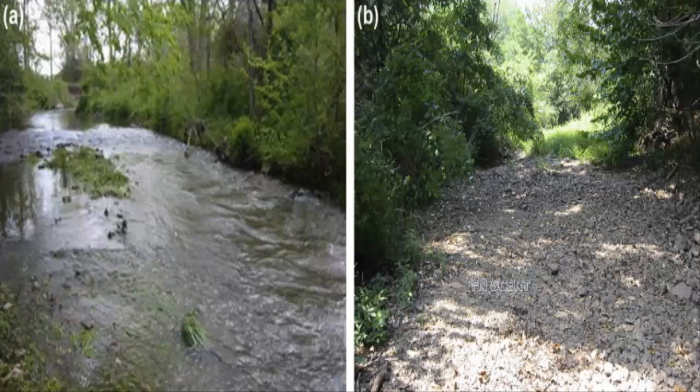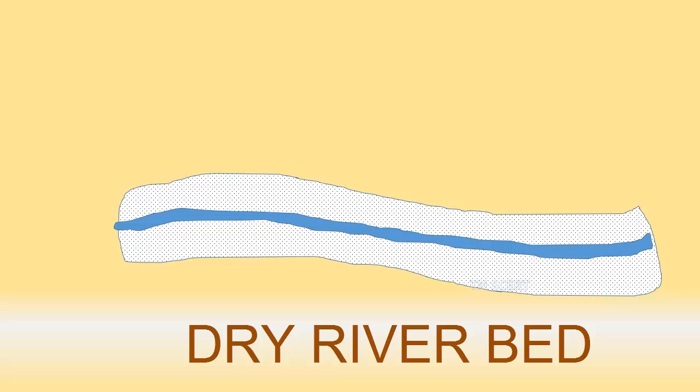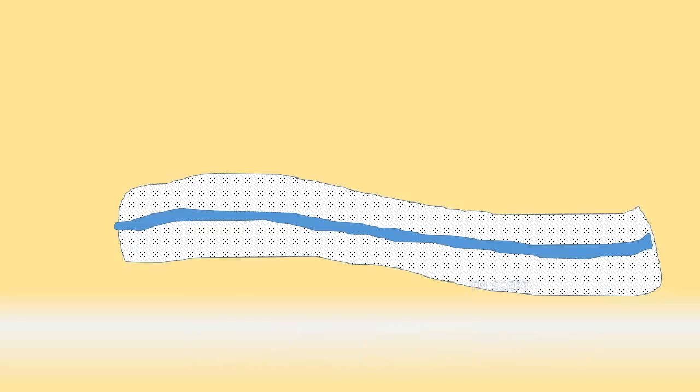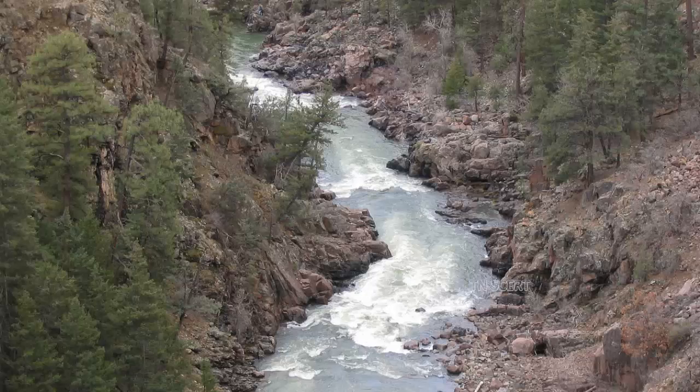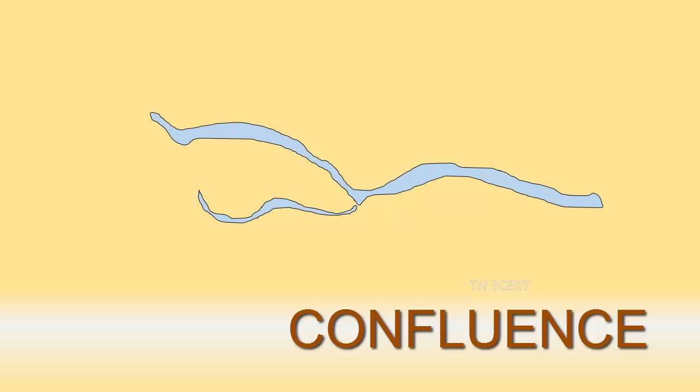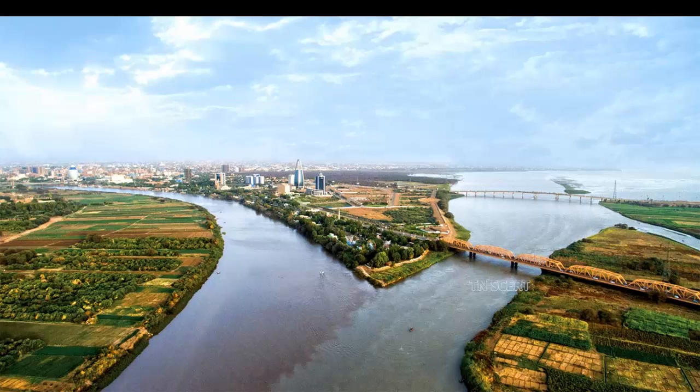This symbol represents seasonal streams. These streams exist only during the rainy season in areas where the soil is porous. This type of symbol represents a dry riverbed with only a thin, narrow string of water flowing through it. This is a symbol of the confluence where two rivers, the tributary and the main river, meet.